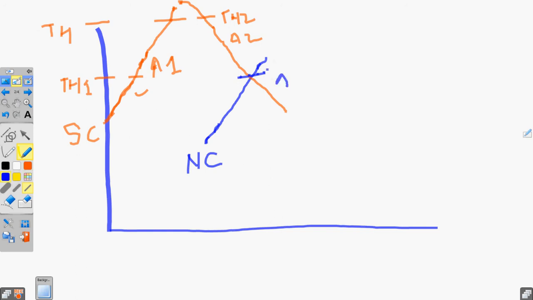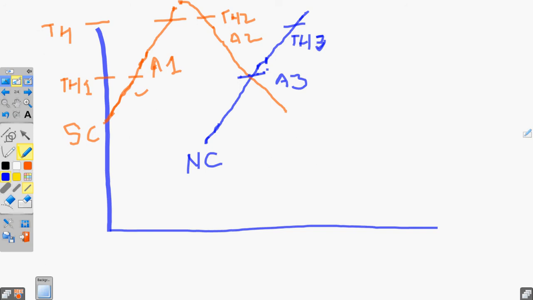So this is the neighbor cell, and this is the serving cell. When the signal of the neighbor cell gets better than the serving cell with the defined offset, then event A3 occurs.